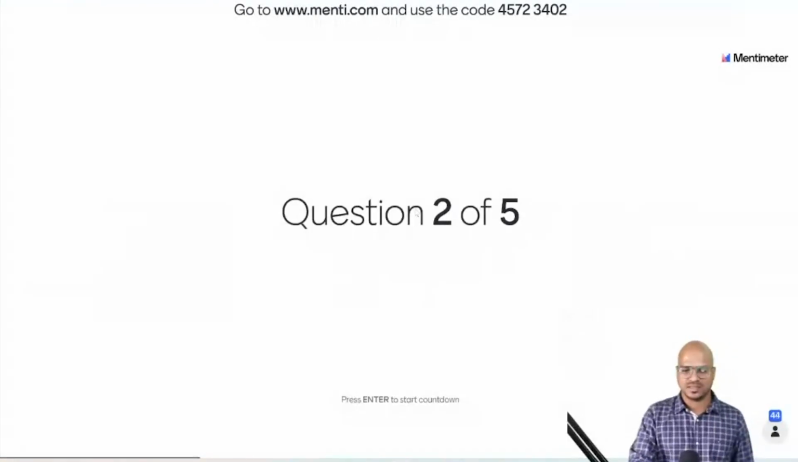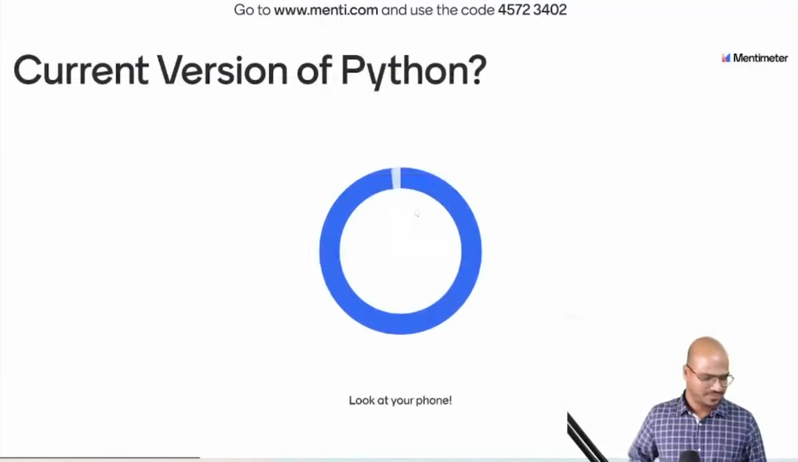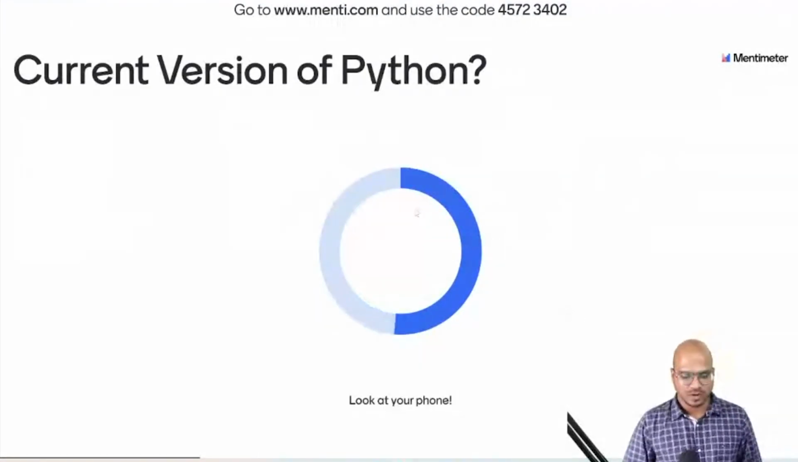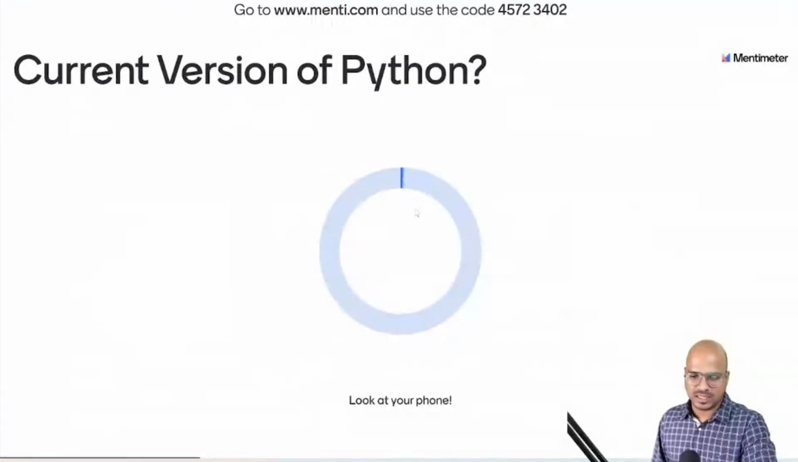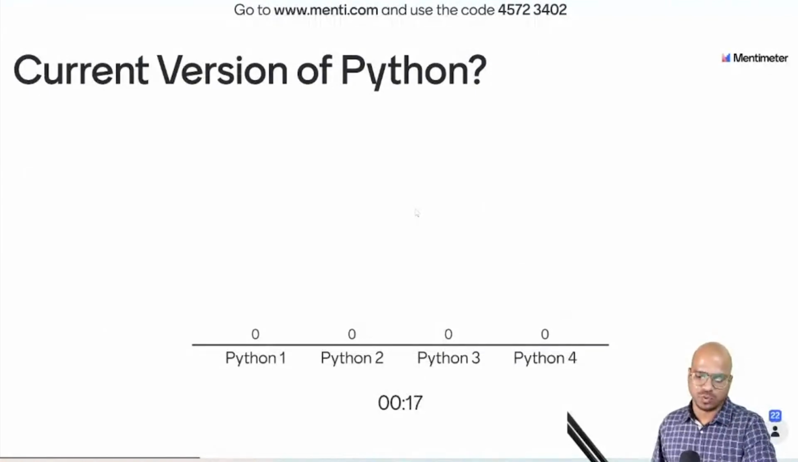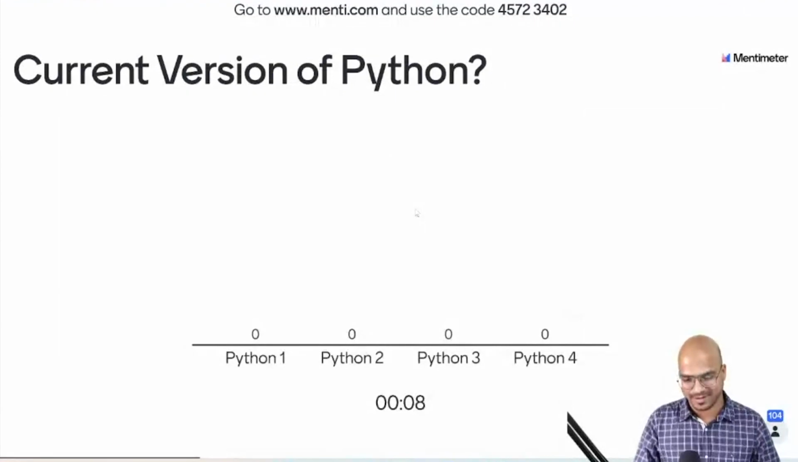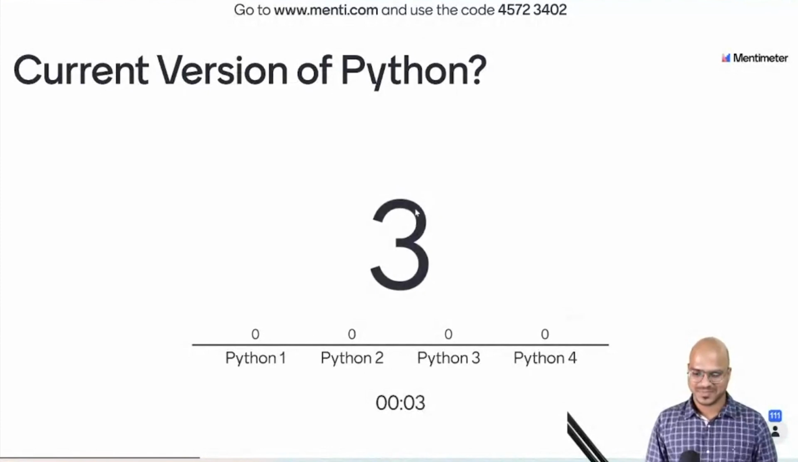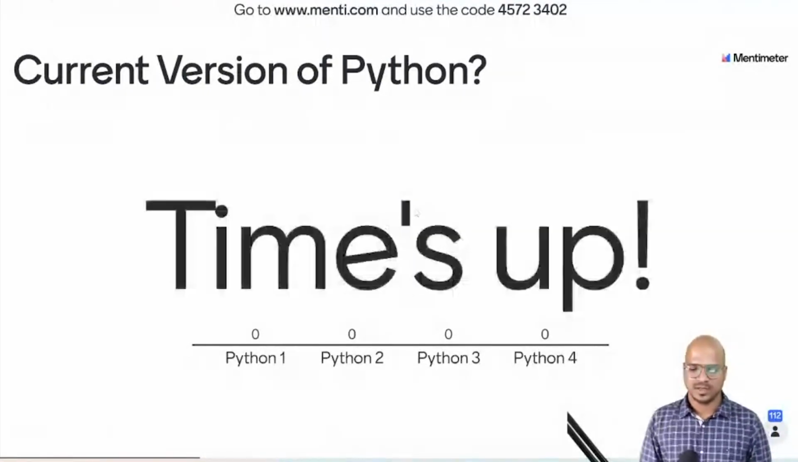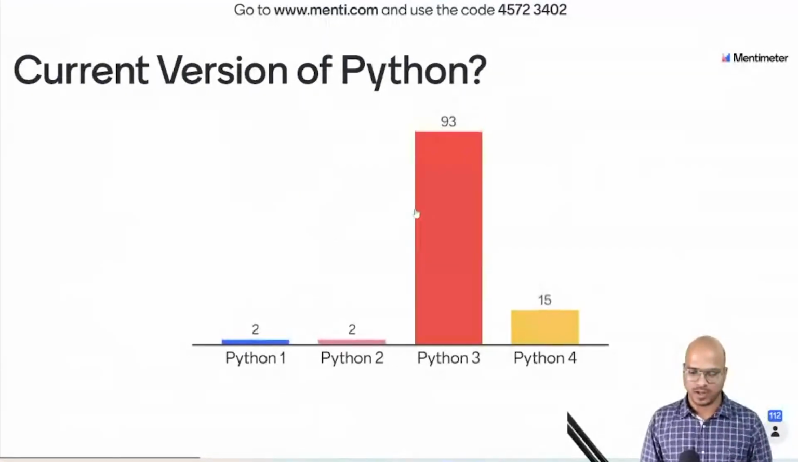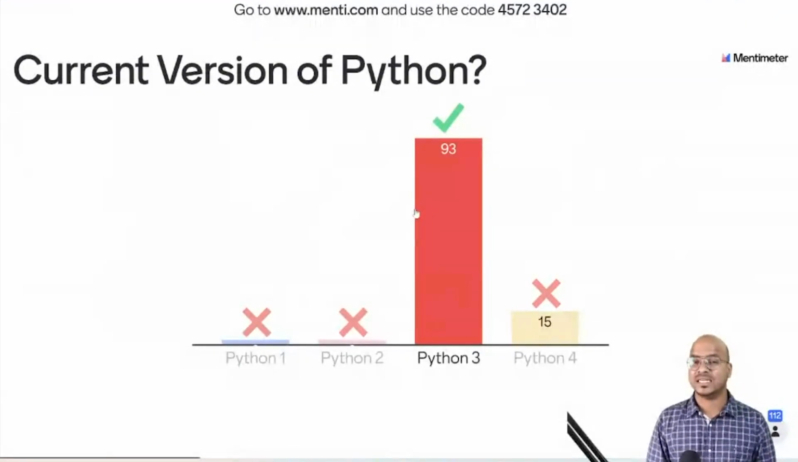Okay, next question. Let's see who will answer this first. Second question. I hope you're all set. Okay, now Python has multiple versions. Let's see the current version. So the current version of Python, is it Python 1, 2, 3, or 4? Let's see what you vote for. Let me give you a hint. I have never worked on Python 1. So now you've got only 3 options. And let's see your answers. And most of you are going for Python 3, and that is correct.